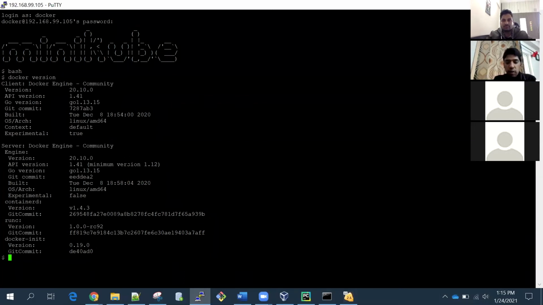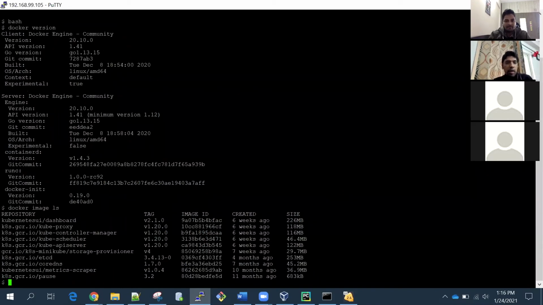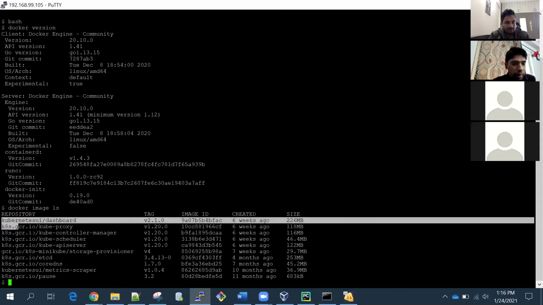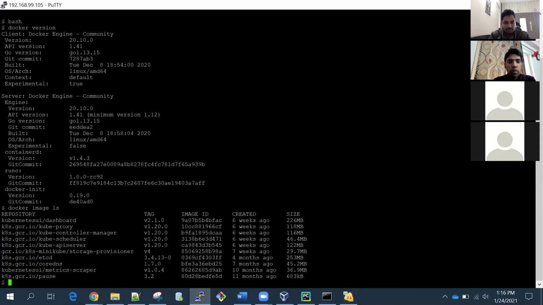First we will see what images are already here. Docker image ls. So these images are already available locally on this virtual machine. Now we will download one image called Nginx. Nginx is a web server. The command is docker image pull nginx.